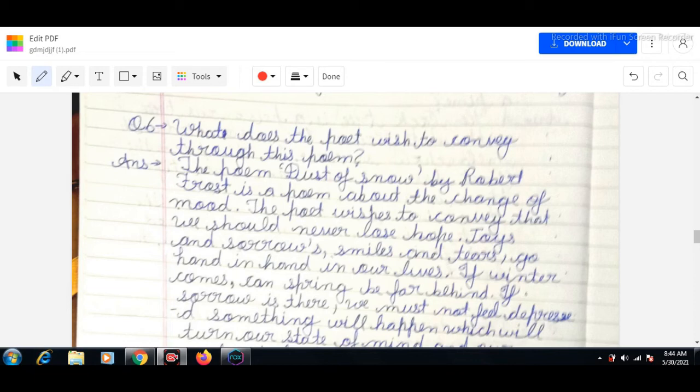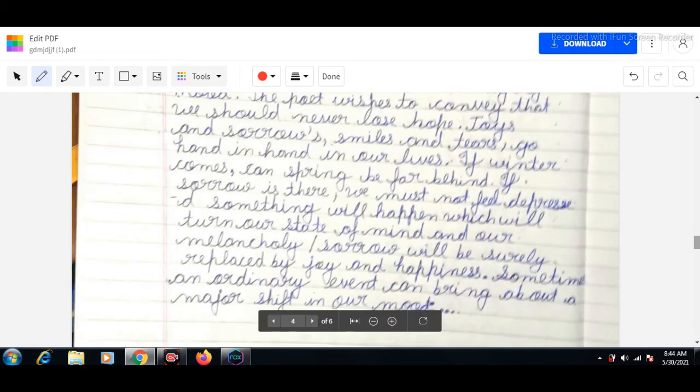So, if winter comes, can spring be far behind? If sorrow is there, we must not feel depressed. Something will happen which will turn our state of mind, and our melancholy and sorrow will surely be replaced by joy and happiness.